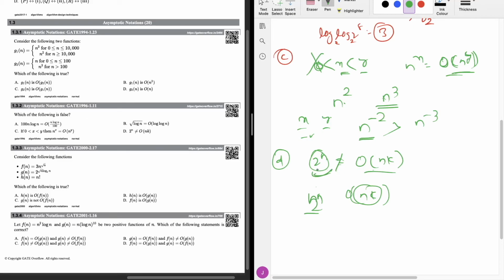For bigger values of n, 2 power n will always be greater than n power k. So 2 power n is not big O of n power k, and since the question says not equal to, this statement is true. If it were given as equal to, it would be false, but it is given as not equal to, so this one is also true.